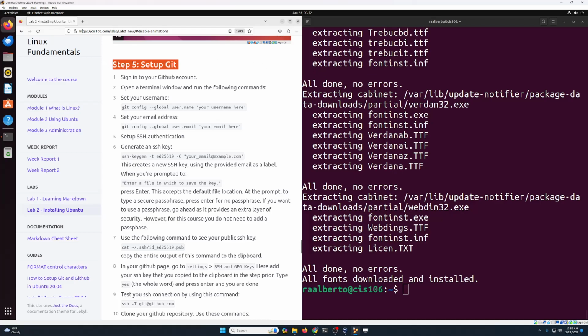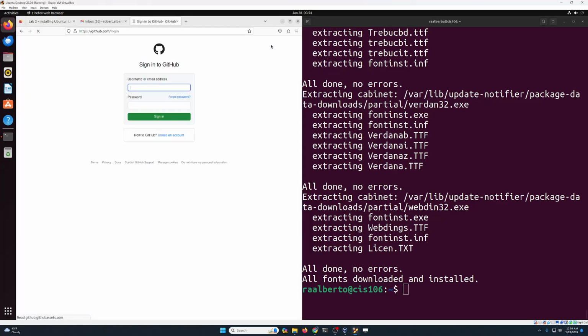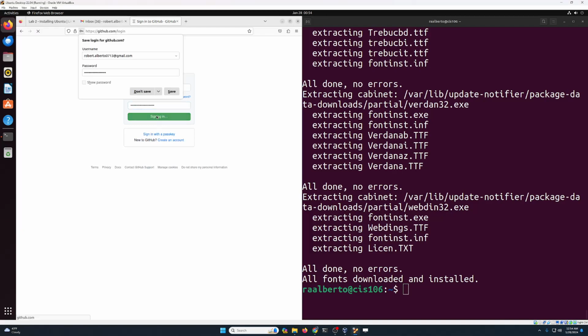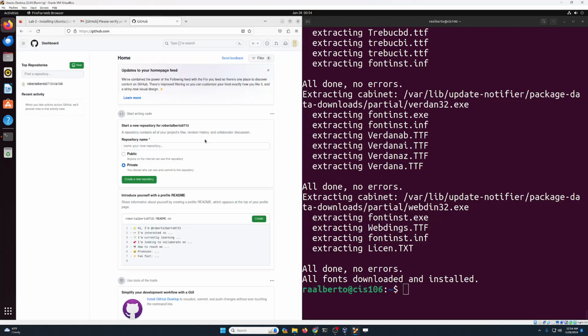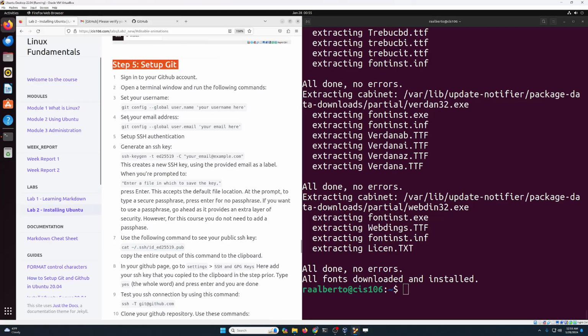What we need to do here is sign in to our GitHub account. So allow me a second so that I can get my testing GitHub account set up. Okay, now I'm going to click on sign in over here, type the email address that I used to sign into my GitHub account, and then type in my password. My password for that is right over here, and a verification code has been sent to my email address. I'm going to copy that now. I'm going to paste my code, and now I am in my GitHub account. Okay, so we got that part done.